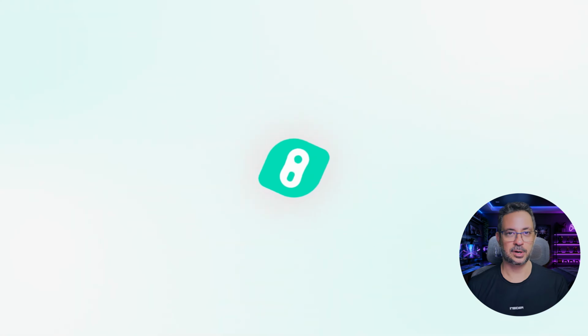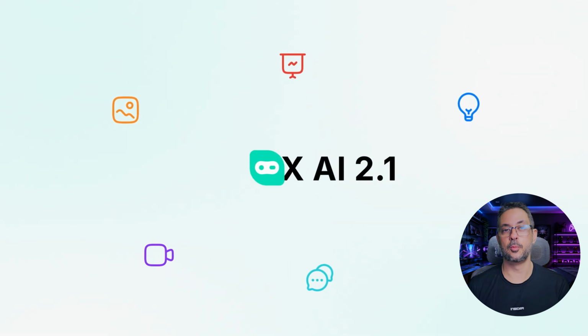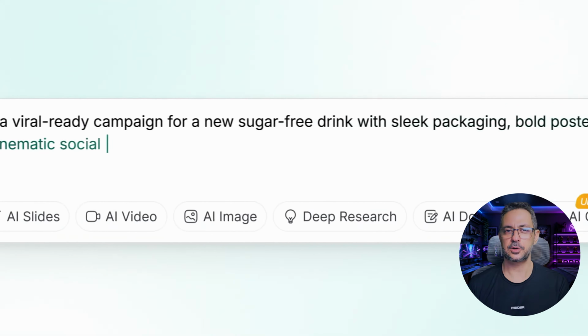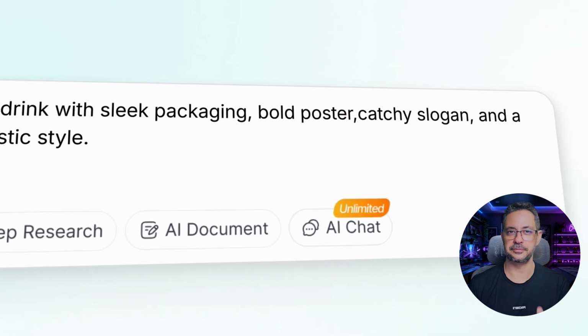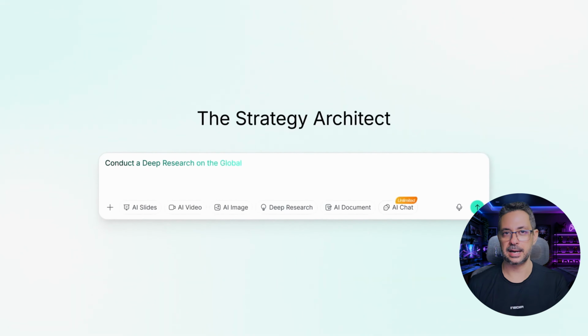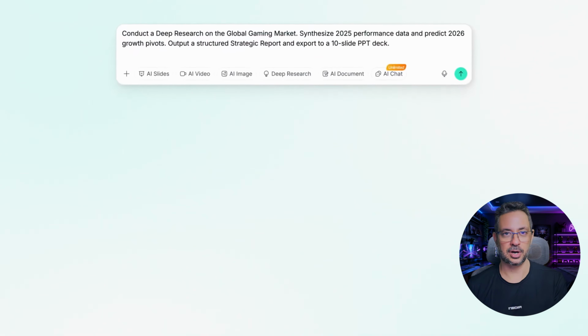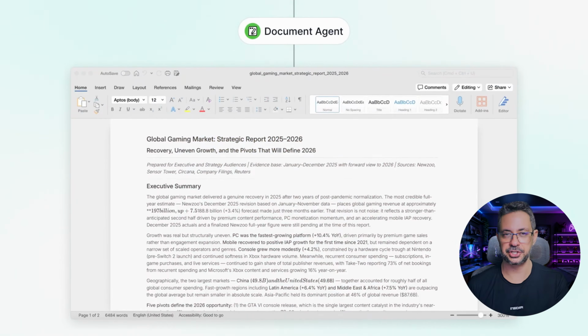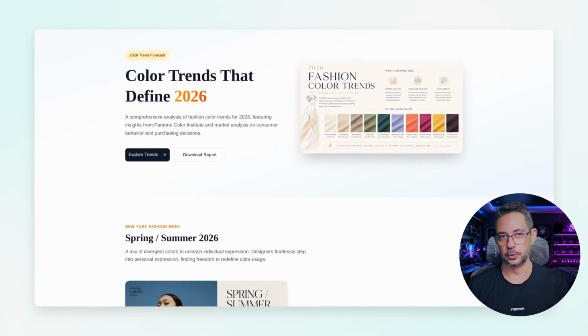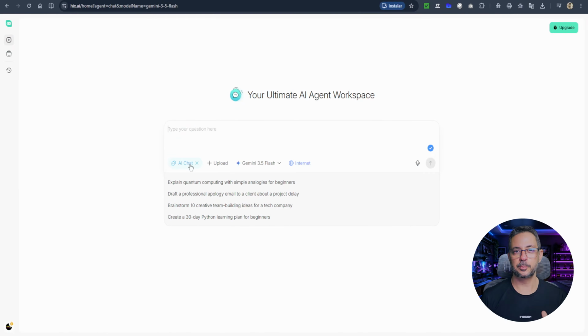Rix AI is an AI platform designed to function as a complete workspace. Instead of using several separate tools, you can work with text, images, videos, documents, slides, and AI agents all in the same place. The idea is simple. Reduce tab switching, centralize the creative process, and allow different types of content to be created in a single workflow. Well, the first test is the workflow for content creation.